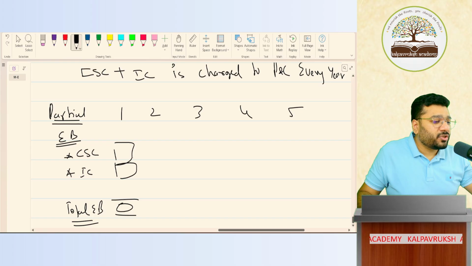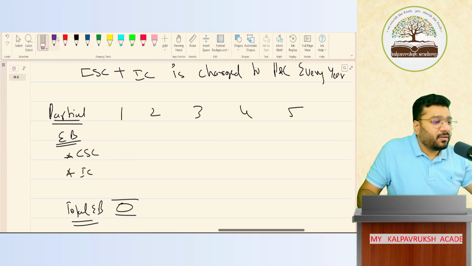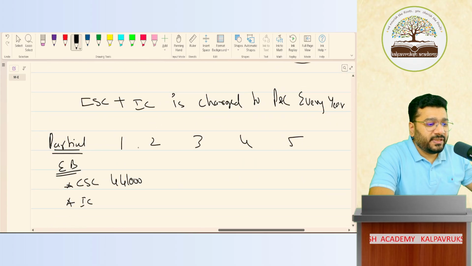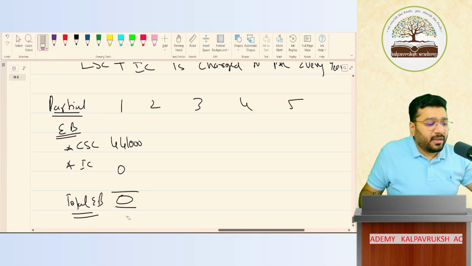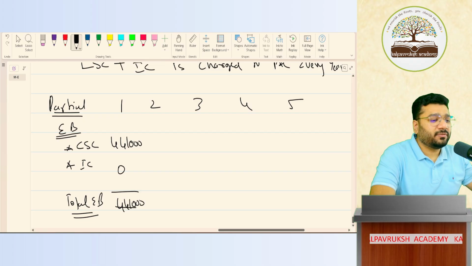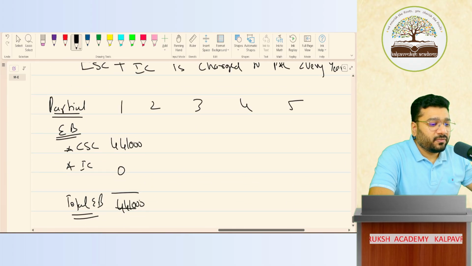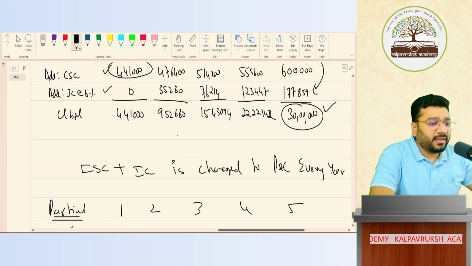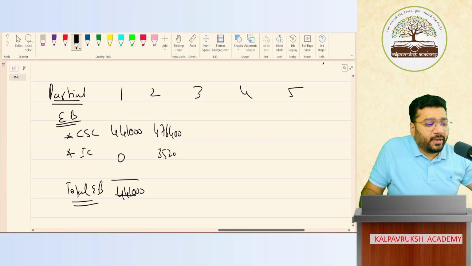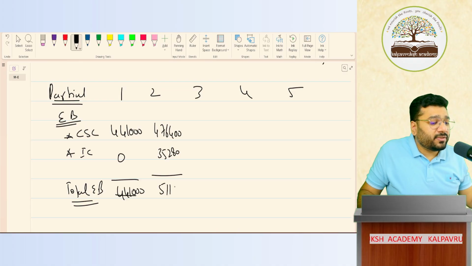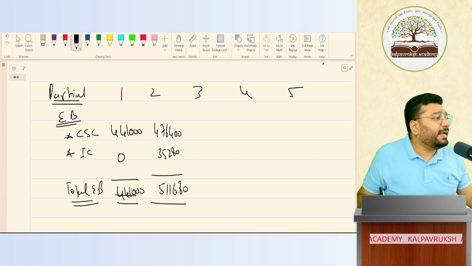Understood? So what is the CSC of the first year? I'll do it for the first year alone. 4,41,000. And what is IC? 0. So total employee benefit is 4,41,000. Shall I do it for the second year also? CSC is 4,76,400. What is IC? 35,280. Total 5,11,680 is your employee benefit at the end of the second year.